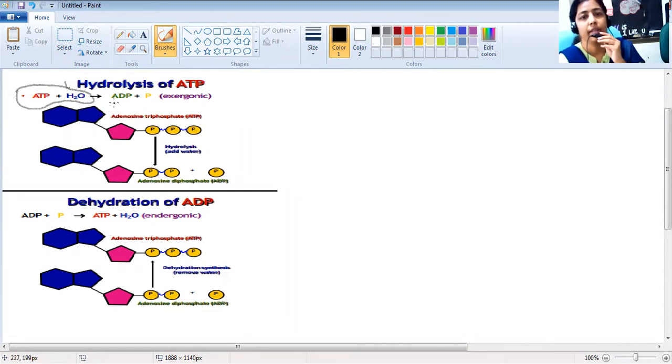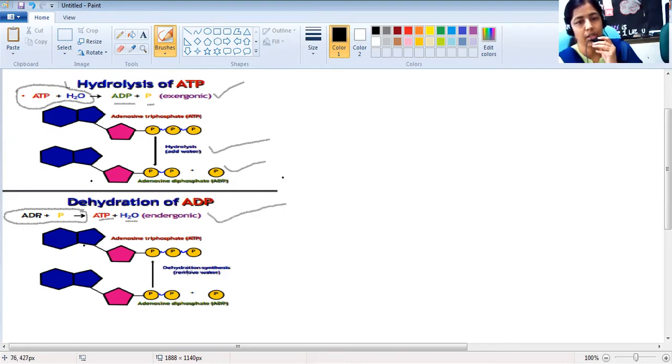And then forming ADP and phosphate, and exergonic reactions take place. It hydrolyzes and forms ADP, and the phosphate group is released. In the dehydration, the ADP when combined with the phosphate forms ATP and water molecules, in the exergonic reactions.